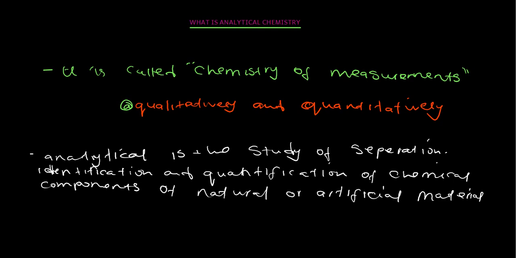So the keywords that you need to know are separation, identification, quantification. These are what you need to know as you are defining. Please don't forget. So analytical chemistry is the study of separation, identification, quantification of chemical components in the form of natural or artificial. That is it about the analytical definition. This is the best definition you can be writing in your books.